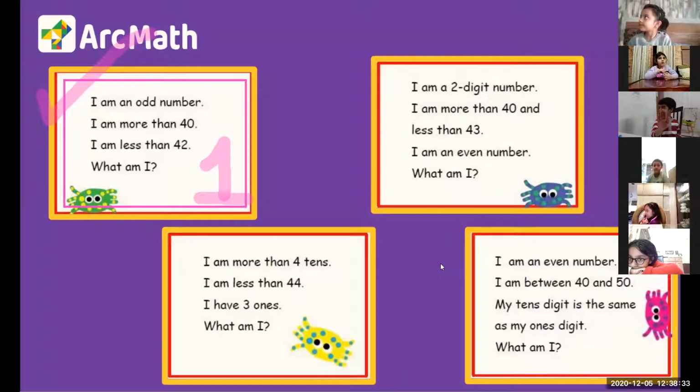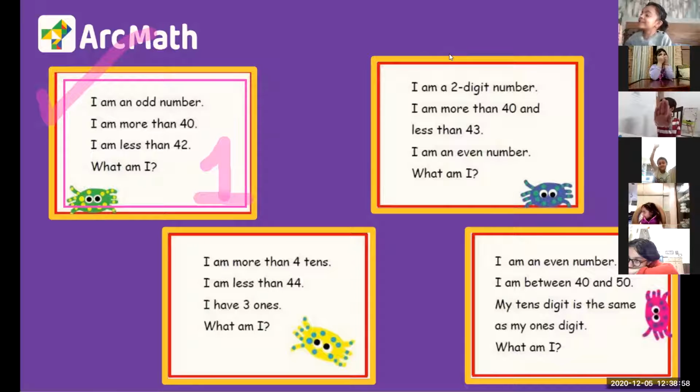So I am an odd number. This is clear that the number is an odd number. I am more than 40. That means the number is more than 40. And I am less than 42. There is a number which is 1 more than 40 and 1 less than 42, and it is an odd number. So what do you think? What is that number? I am writing it also.